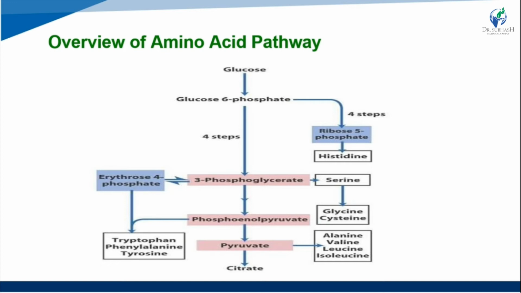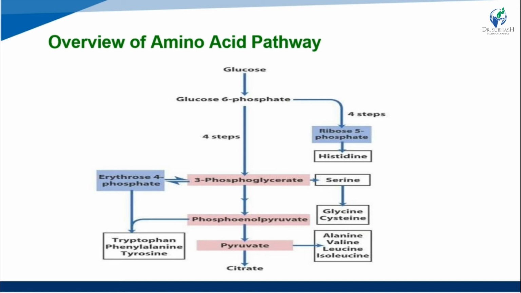After that come 3-phosphoglycerate and phosphoenolpyruvate, then pyruvate, and after that citrate. From 3-phosphoglycerate, one branch gives erythrose 4-phosphate and another gives serine. From erythrose 4-phosphate and phosphoenolpyruvate, tryptophan, phenylalanine, and tyrosine are generated.